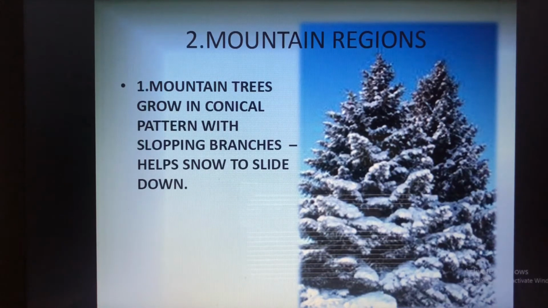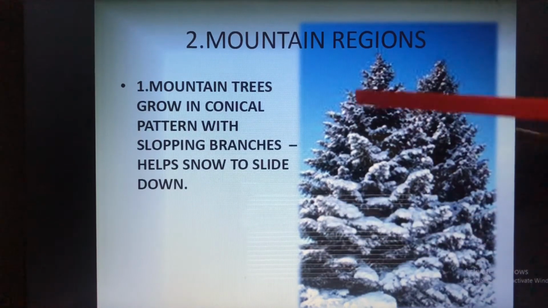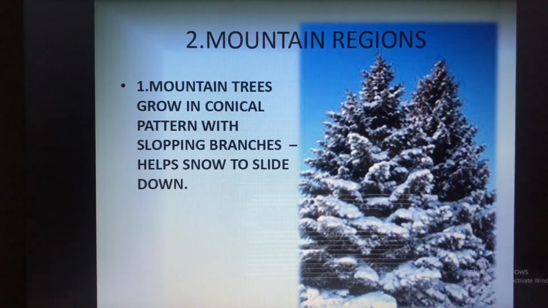But what you have to notice here is, if you have visited a mountain region, you might have seen trees like this. In the mountain region, this type of tree is found. Can you see, these are cone shaped, like an ice cream cone. Why are they cone shaped? Because if snow or water falls on it, it will slide and go down. So mountain trees grow in a conical pattern with sloping branches. Why do they have sloping branches? Because the snow will slide and fall down.